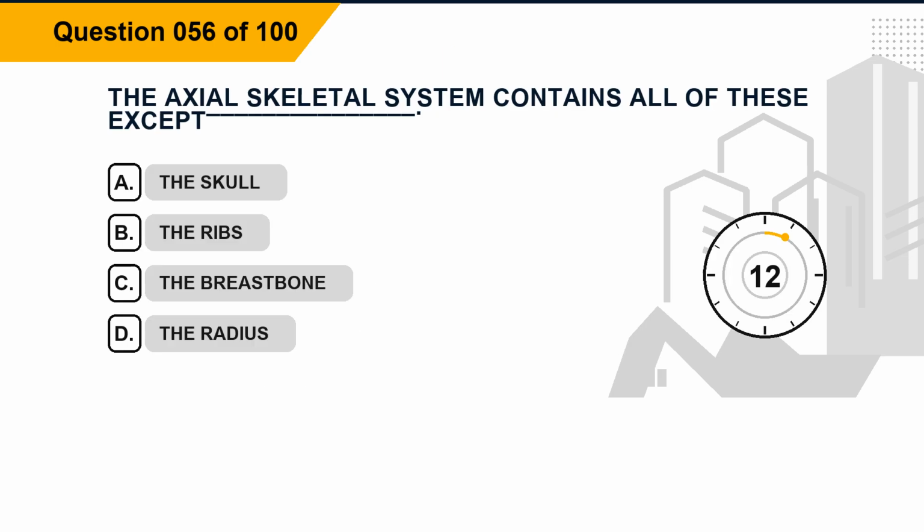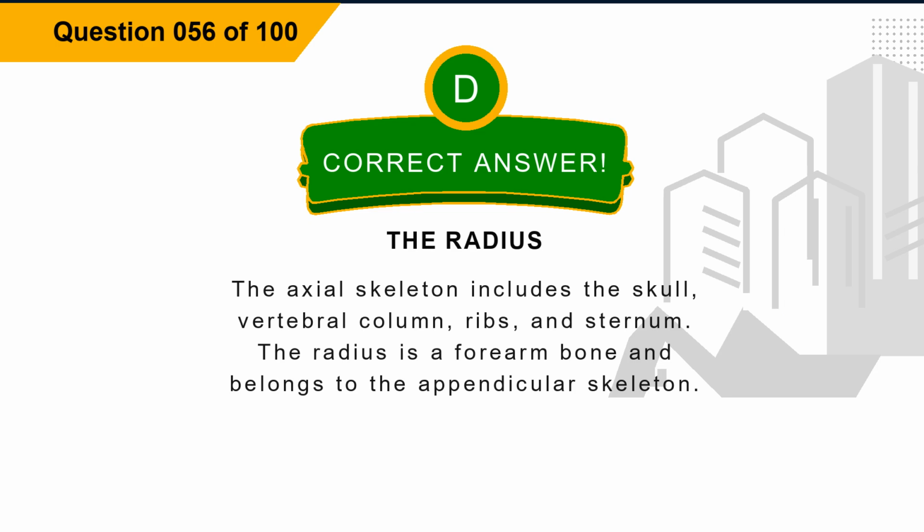Question 56. The axial skeletal system contains all of these except blank. Option A, the skull. Option B, the ribs. Option C, the breastbone. Option D, the radius. The correct answer is option D, the radius. Explanation: the axial skeleton includes the skull, vertebral column, ribs, and sternum. The radius is a forearm bone and belongs to the appendicular skeleton.